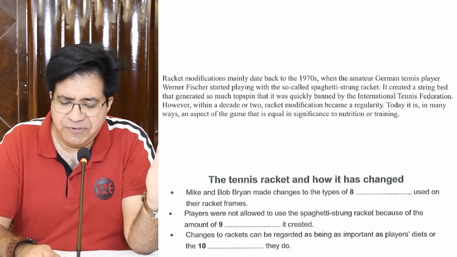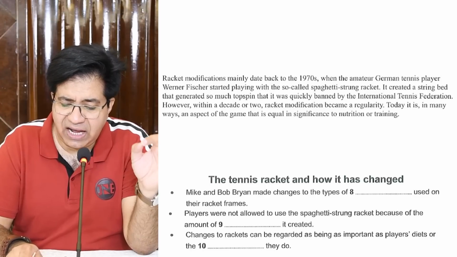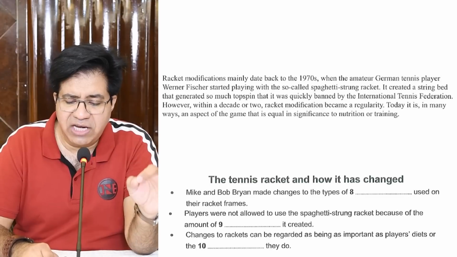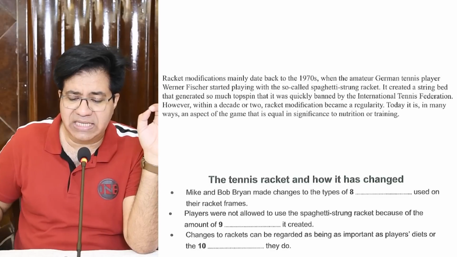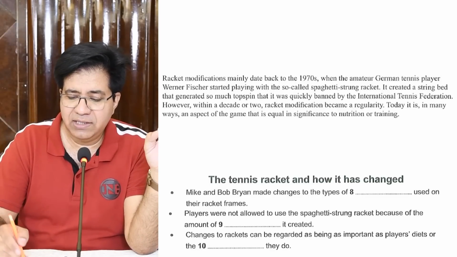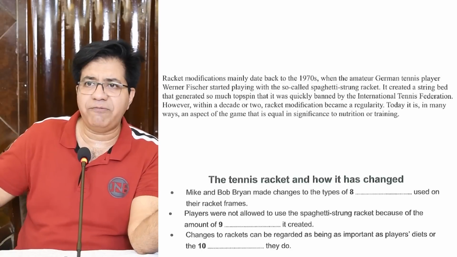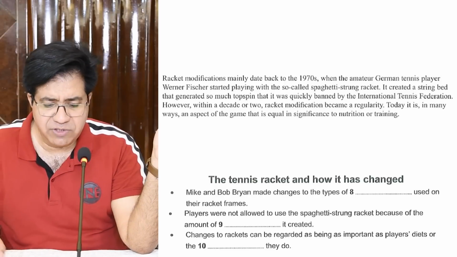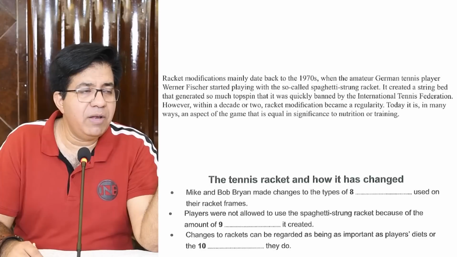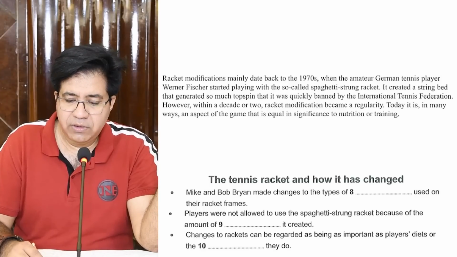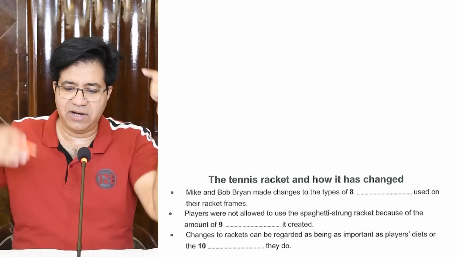So they say, Werner Fischer started playing with the so-called spaghetti strung racket. It created a string bed that generated so much topspin. So much topspin means amount of topspin. Answer is topspin. Now, even if you don't know the meaning of topspin, doesn't matter, you have found the answer. Okay, it's their terminology which is used for rackets and all that. So correct answer is topspin, and topspin will be written together as one word. In Joyland, Lahore, there is a ride which is called topspin. It moves like this and all that.